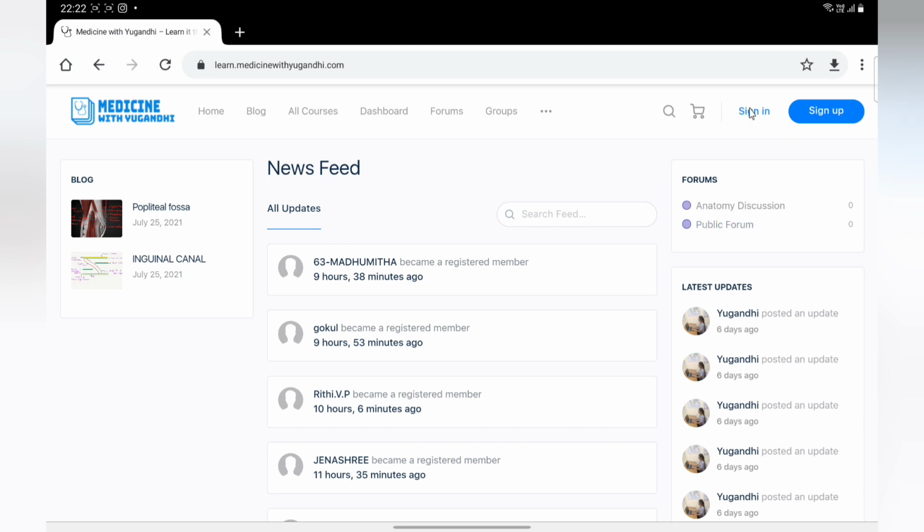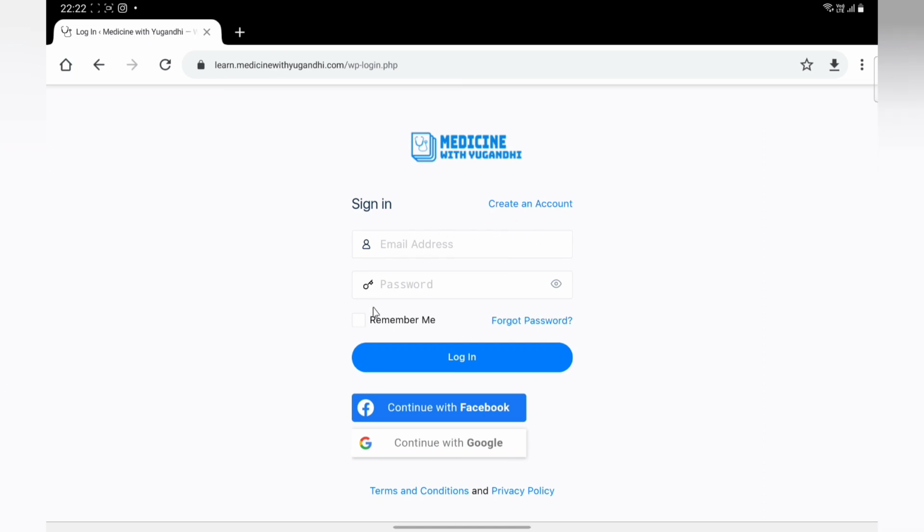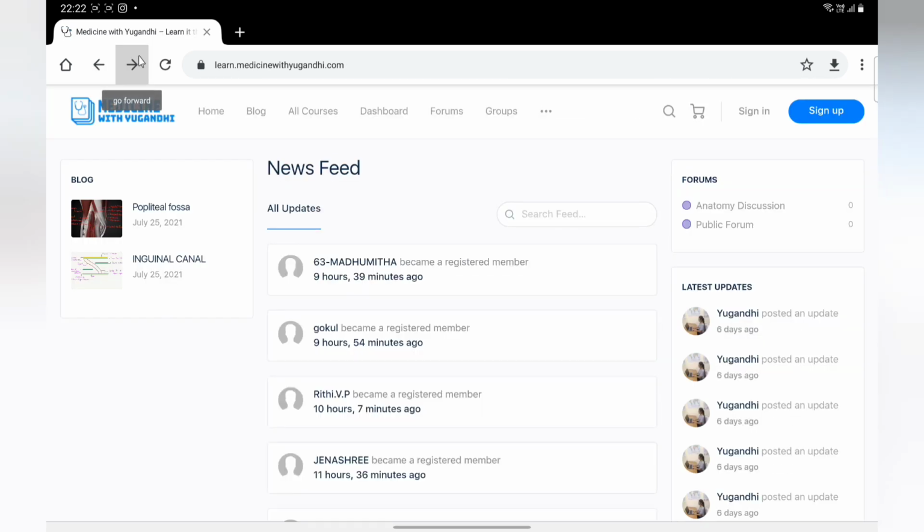Then here you can find two important things I would like to say. Here you can find two menus. One is the sign up button and one is the sign in button. If you have already registered on our website, you can just click on the sign in button and it will take you to the page which appears like this. You can give your email address here and the password, and you can just log in. So you will be logging into our website, and you will be getting access to all the features in our website.